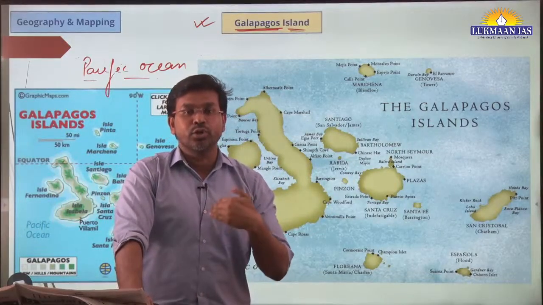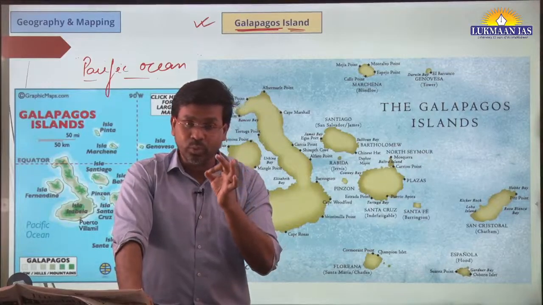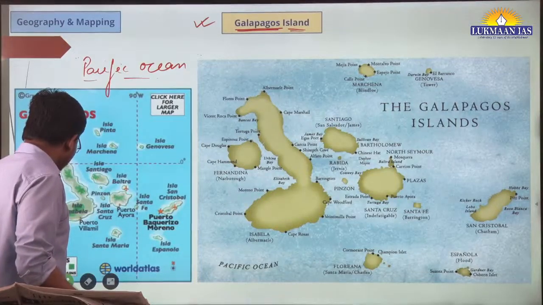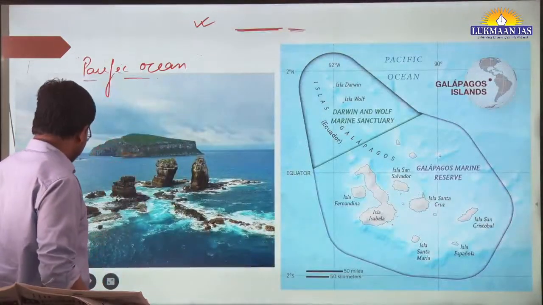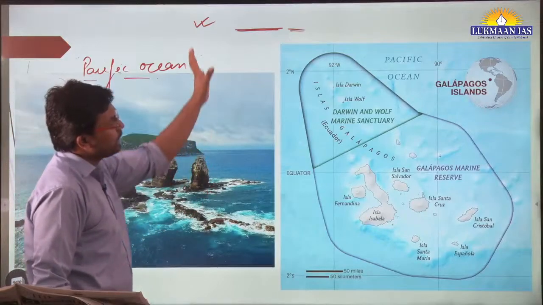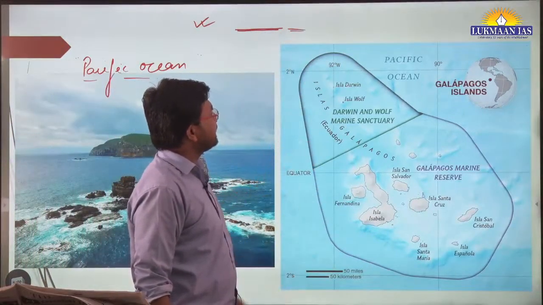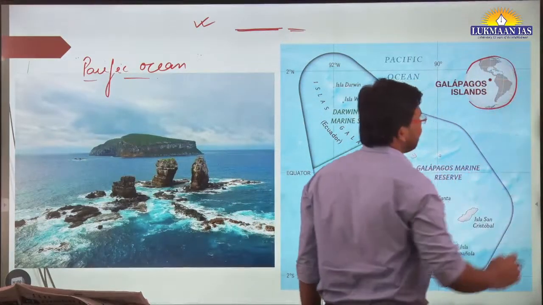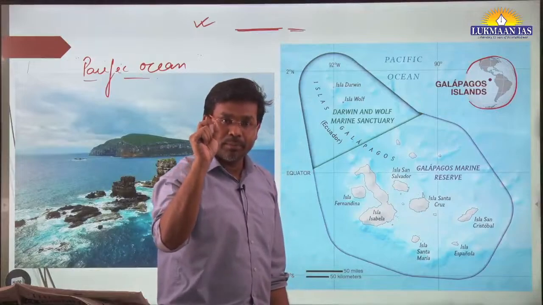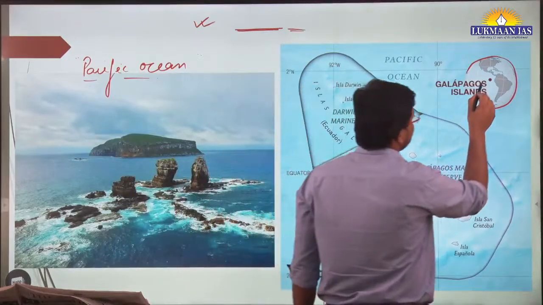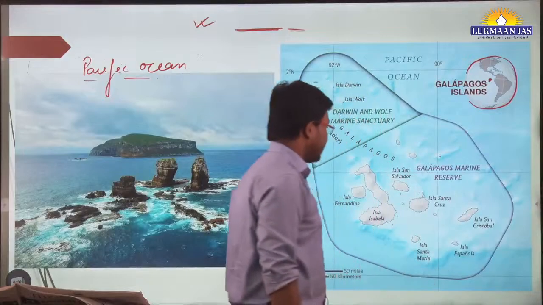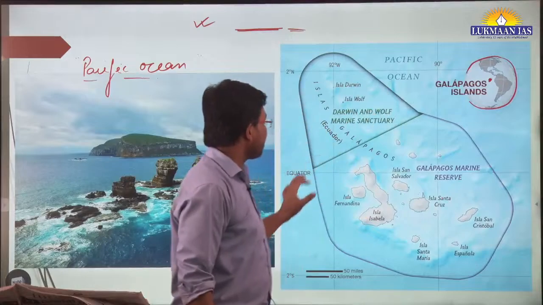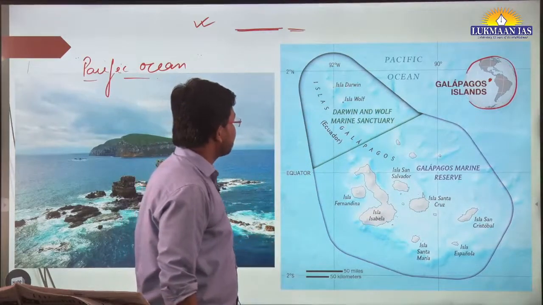South America is also known as Latin America. So we are going to exactly locate where this island is located. See over here, if we see this map, this is the world map, and in this map they have pinpointed the location of Galapagos Island. So this is the location of Galapagos Island. So this particular island has been enlarged, and it talks about those islands that are part of Galapagos Island.